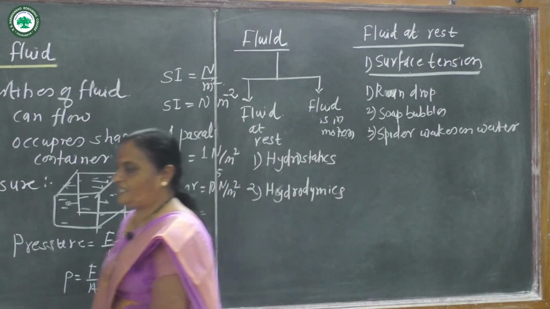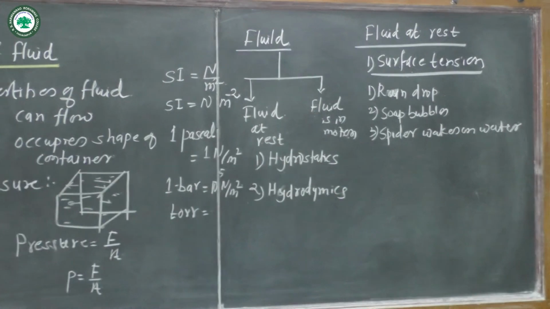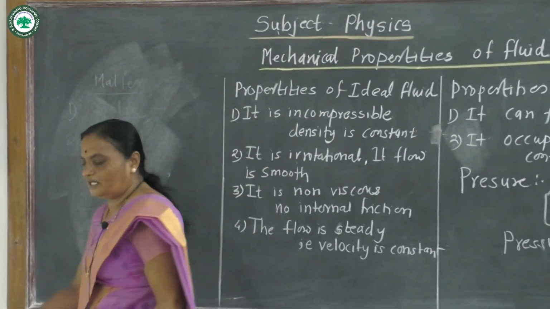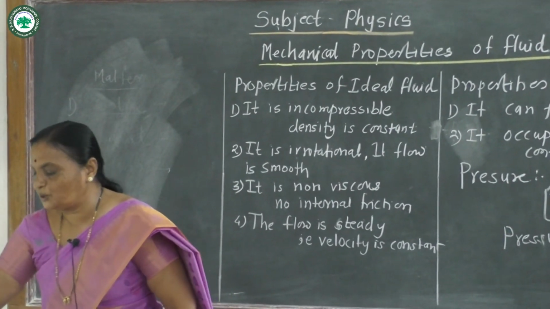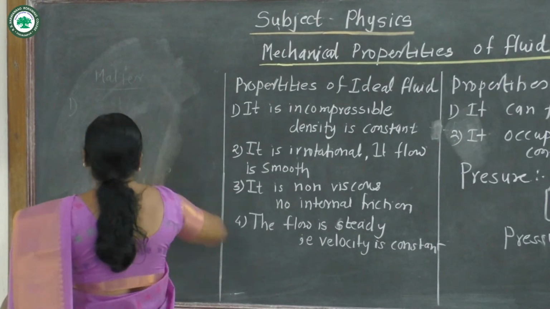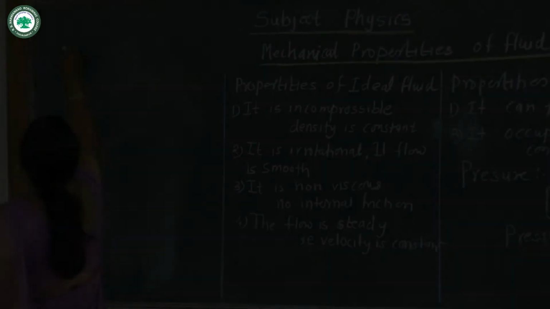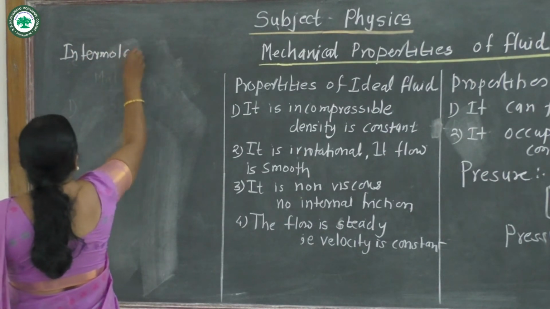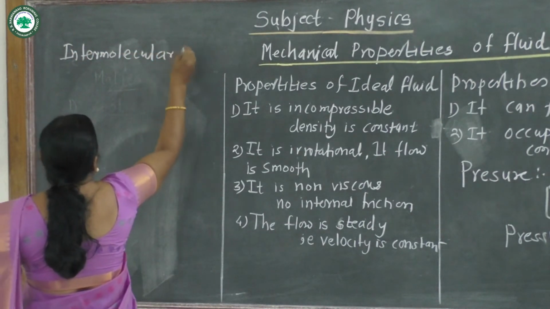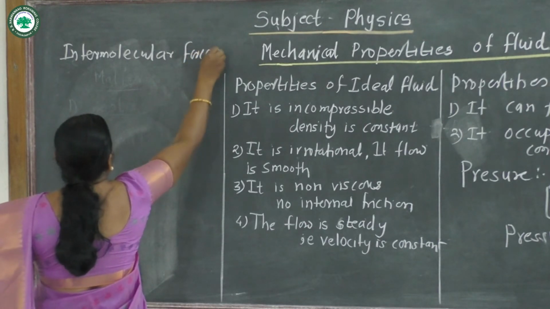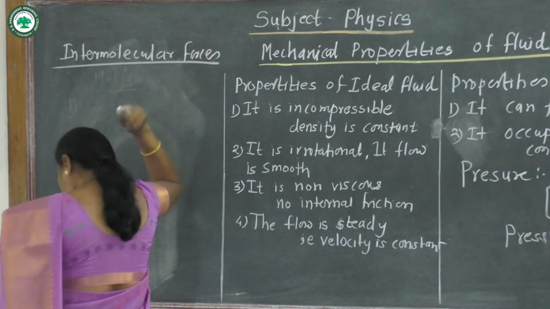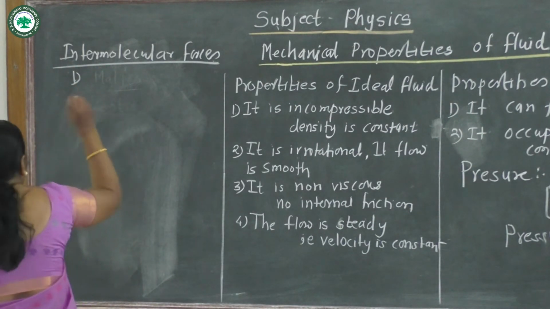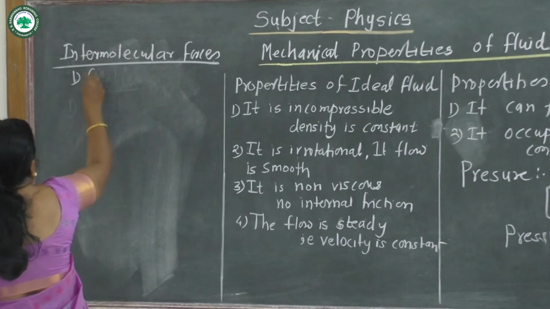In surface tension, we study the intermolecular forces and the behavior of molecules. Now see the intermolecular forces. There are two types of intermolecular forces.